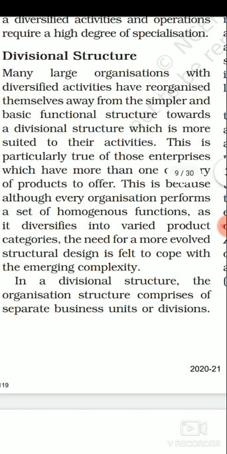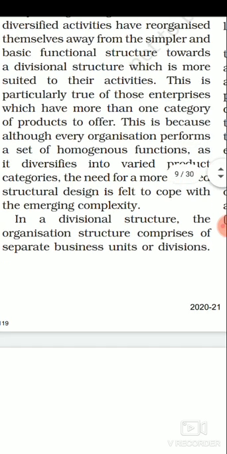So what they need to do is first make separate divisions for each product, and then inside that division they have to follow the functional structure. The simple thing to understand here is that in divisional structure also, first we divide according to the product, and inside the divisions we again follow the functional structure, right? So the proper definition is that in divisional structure, the organization structure comprises separate business units or divisions, on the basis of product.